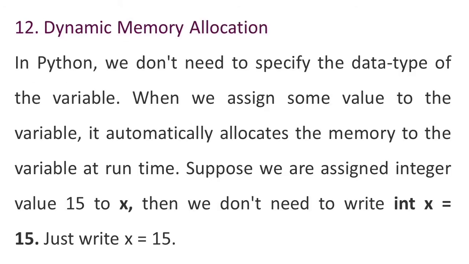12th is dynamic memory allocation. In Python, we don't need to specify the data type of the variable. When we assign some value to the variable, it automatically allocates the memory to the variable at runtime. Suppose we are assigning integer value 15 to x, then we don't need to write int x = 15. Just write x = 15.